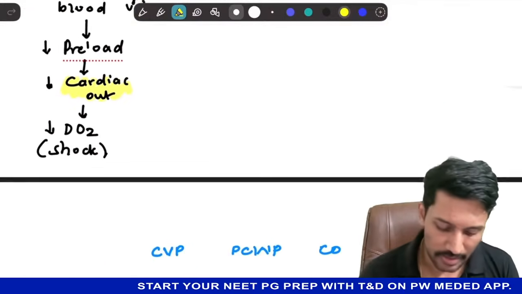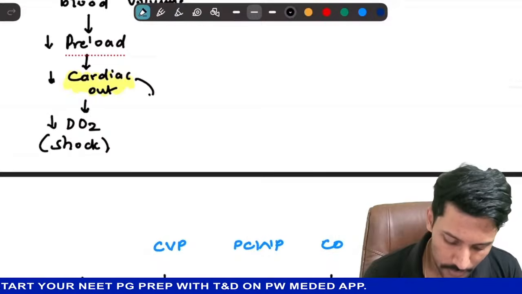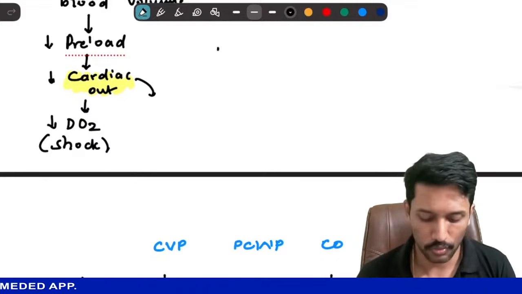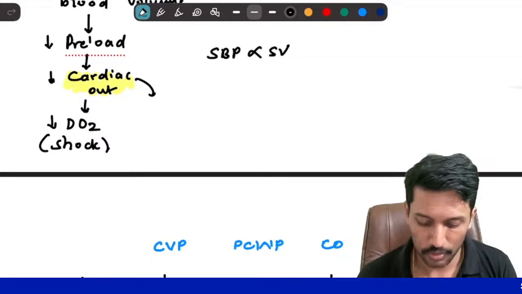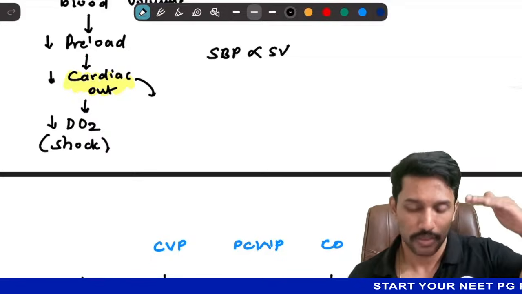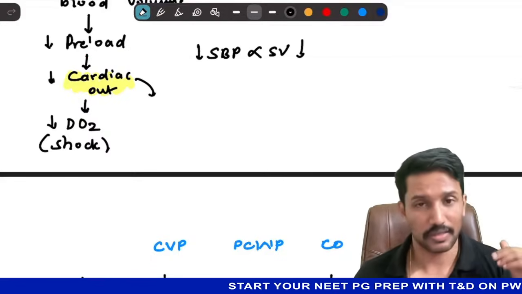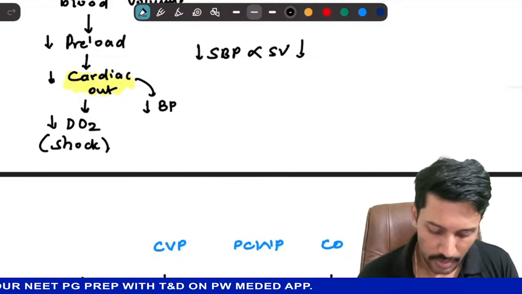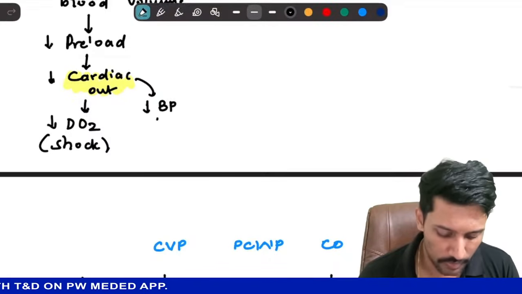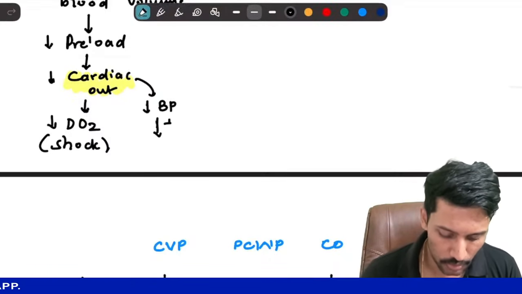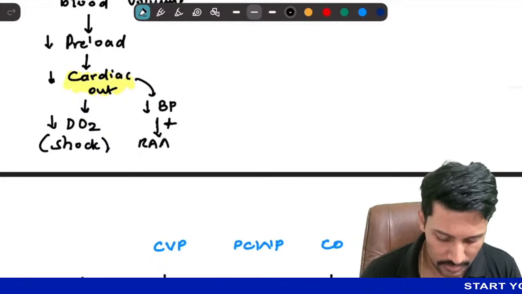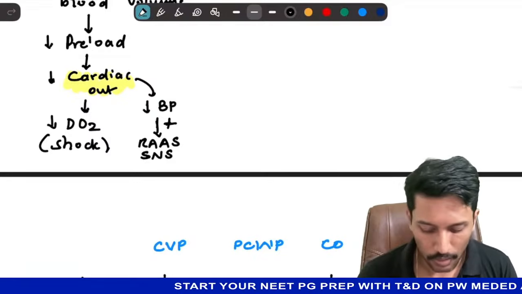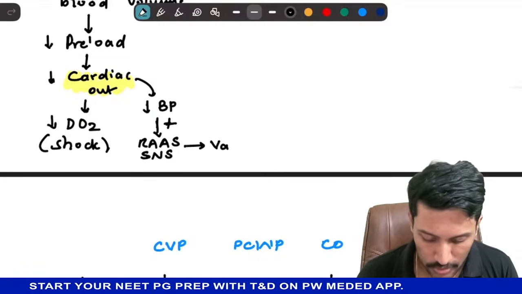And when the cardiac output decreases, what will happen to the BP? You might know that systolic BP is directly proportionate to stroke volume. So if stroke volume decreases, systolic BP decreases. So here we have a decrease in systolic BP. And to counter this decreased systolic BP, we will have activation of RAS, the renin-angiotensin-aldosterone axis, and the sympathetic nervous system. Both of them, as we know, cause vasoconstriction.